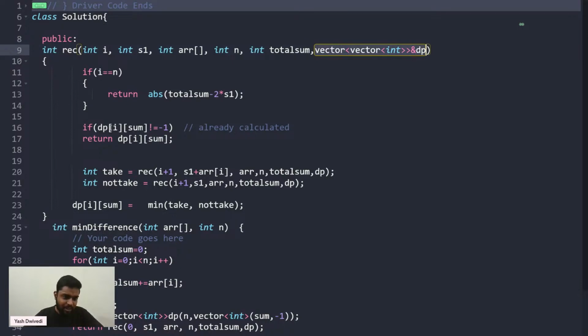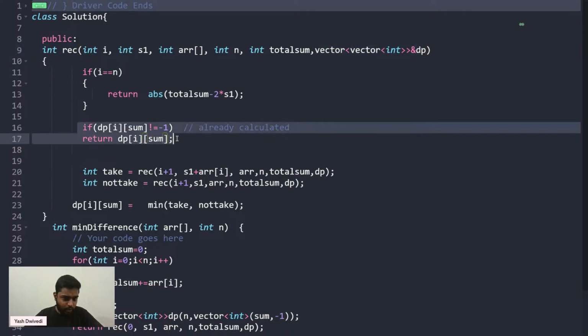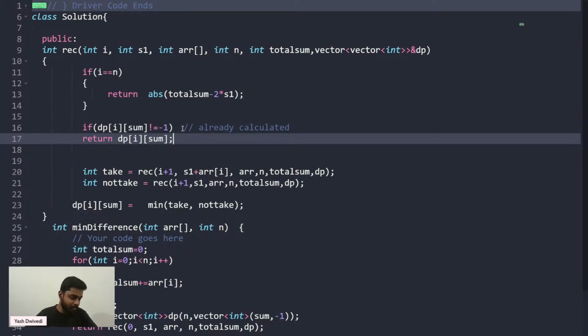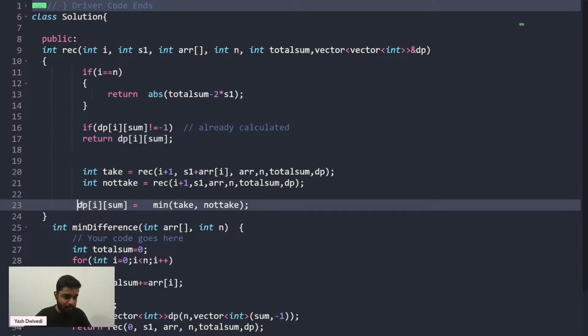So what I will do here is, if it is calculated already, then I'll directly return the calculated value for this particular state i comma sum. Otherwise, I'll store it. Please write store in the chat. No? I'll store it here.